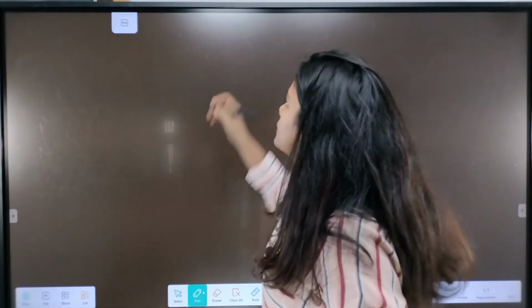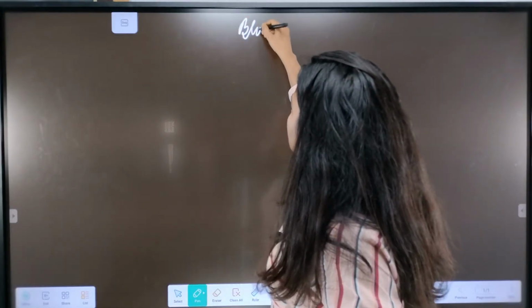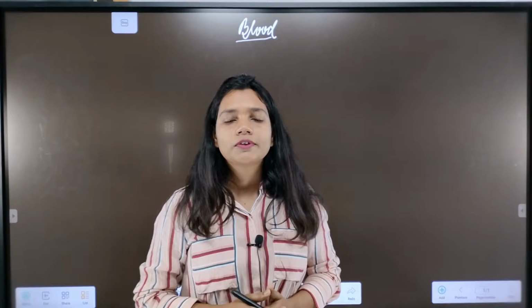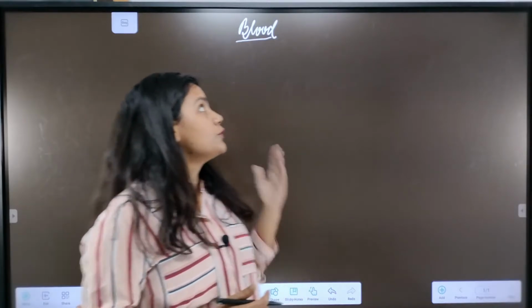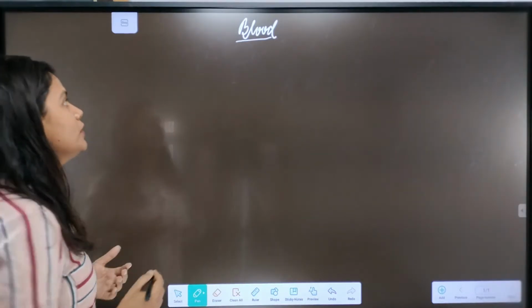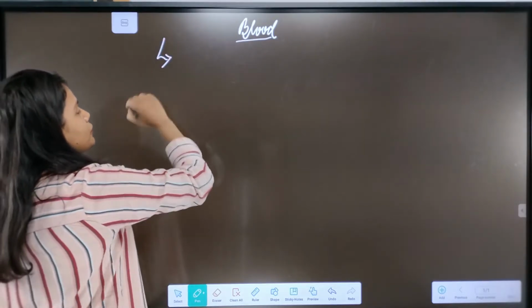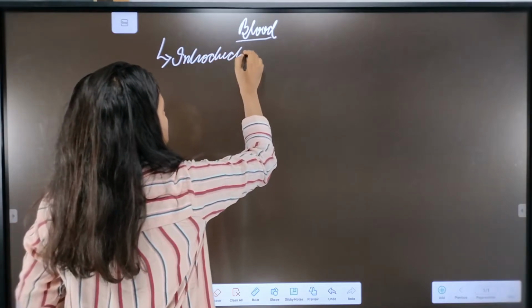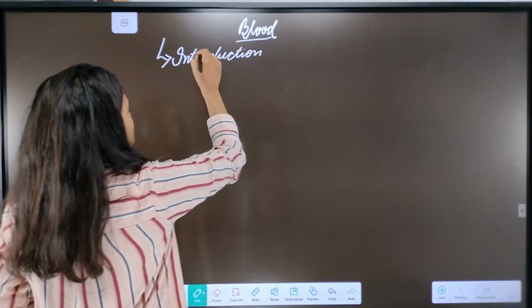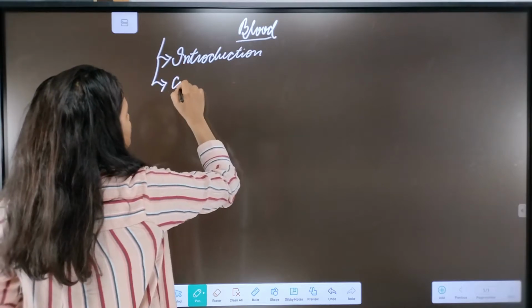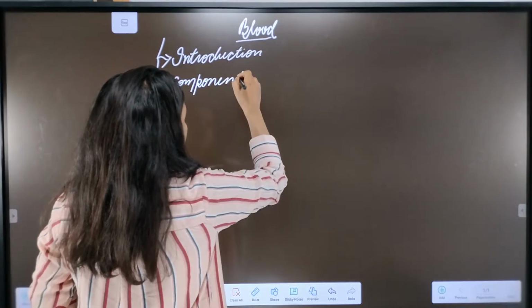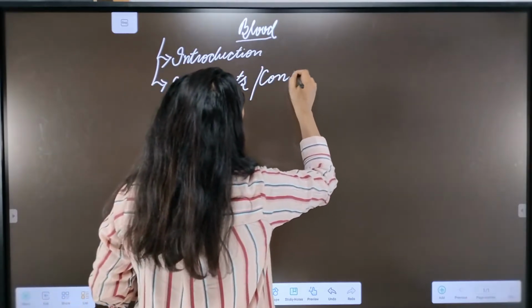Today's topic is blood, which is from the first NCERT book. The whole topic we will discuss with a brief intro of the blood and then a detailed account about the constituents or components of the blood.